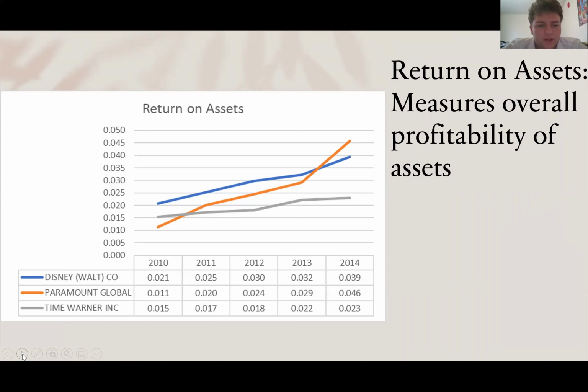With Disney, you can see from 2010 to 2012, they progress linearly, with their slowest increase in 2012 to 2013. And with Paramount, they have the biggest jump out of the three companies from 2010 to 2013, and their biggest spike in 2013 to 2014. Time Warner is, I would say, more leveled out from 2010 to 2012, with their biggest increase in 2012 to 2013.